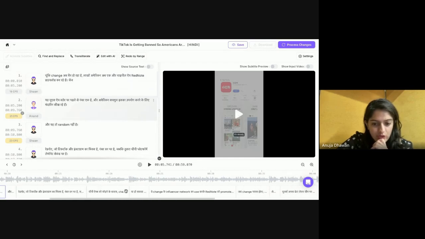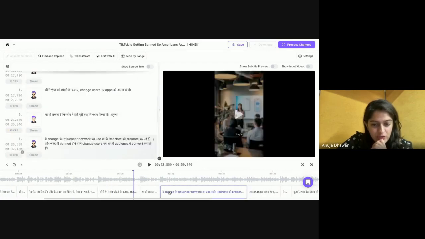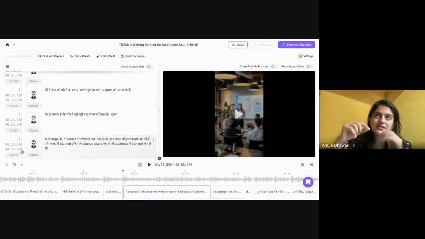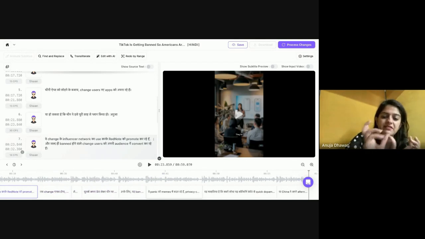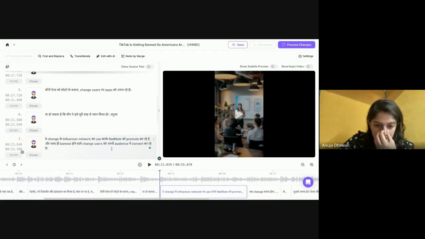right? So if you have to move anything, obviously first you have to create space for it. It can be either on the ahead side or the behind side, and only then you can move these. Because think of this as a timeline, right? If the timeline is completely full, as it is right now, then you can't move anything, because our input is already defined as 59 seconds. Now I need to either reduce the size of my sentences, or change my timestamp to be able to create that space. So once you use it, you'll be able to understand better.